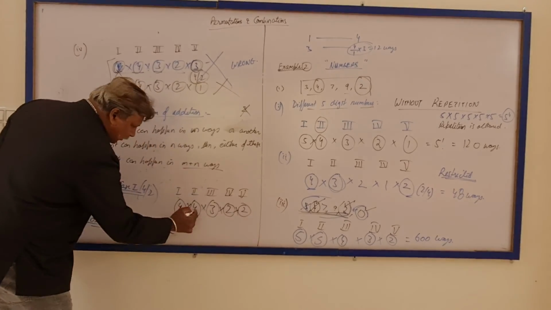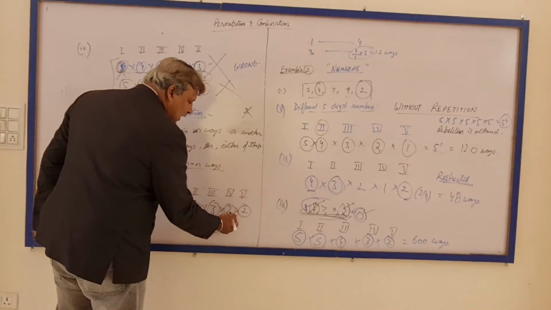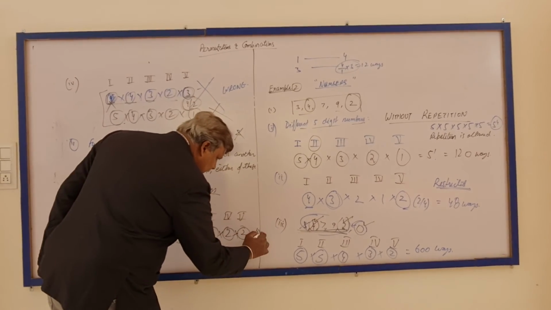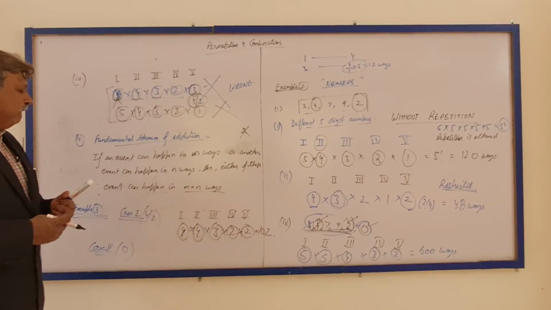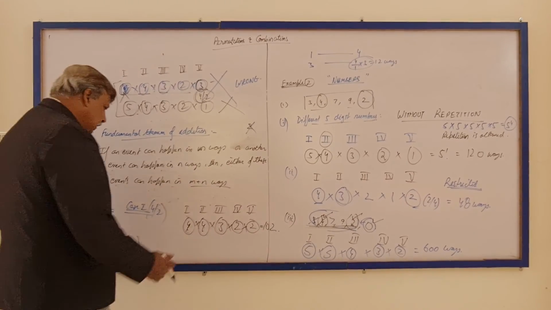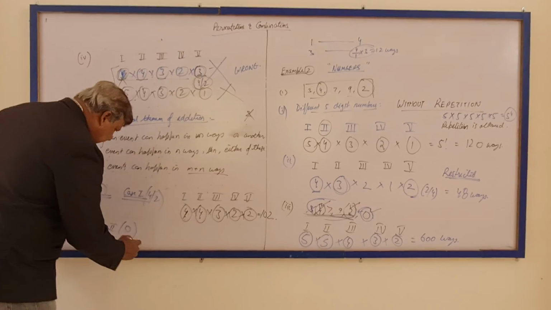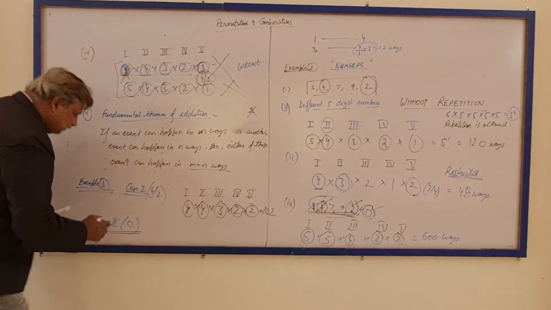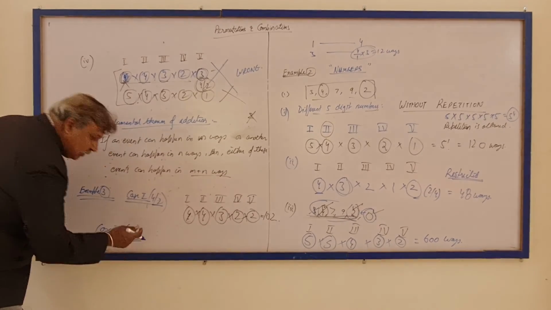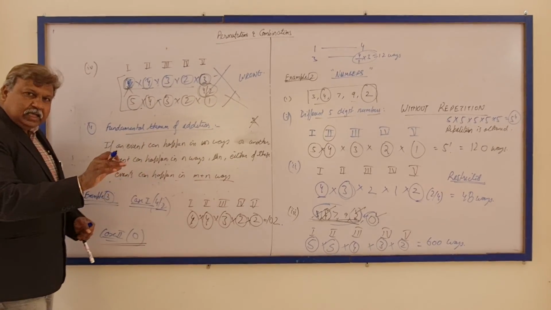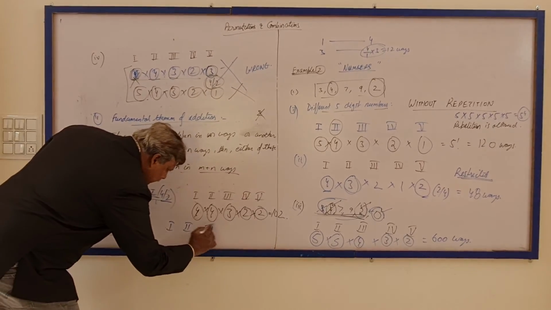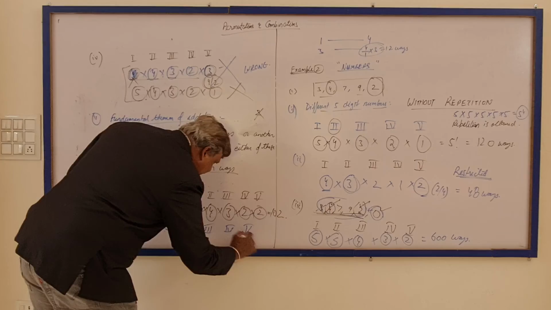So the number of ways is 48, 96, 102. So 102 ways is for case 1, where either 4 or 2 is at the end space. Case 2 is where 0 is at the end space. So 1, 2, 3, 4, 5.